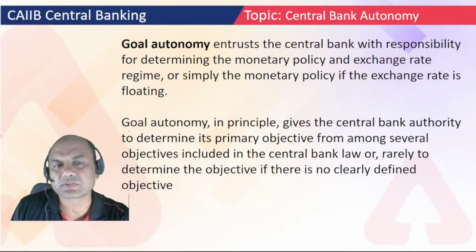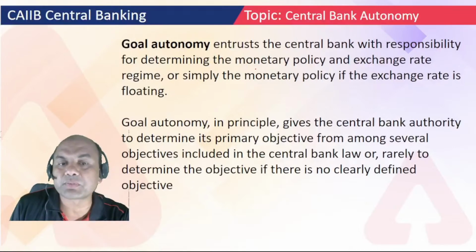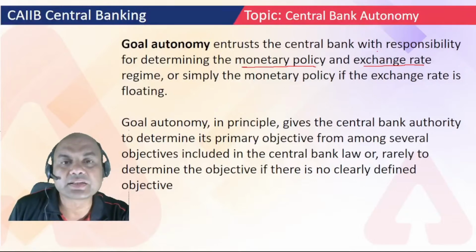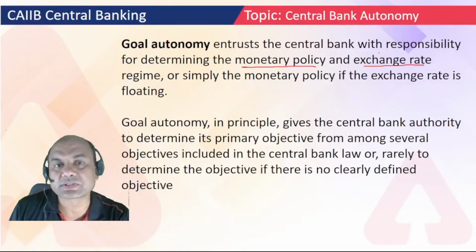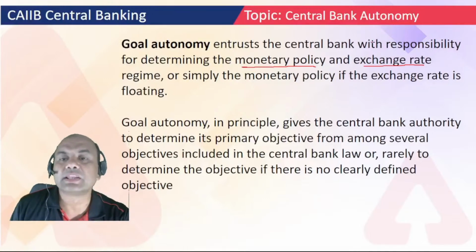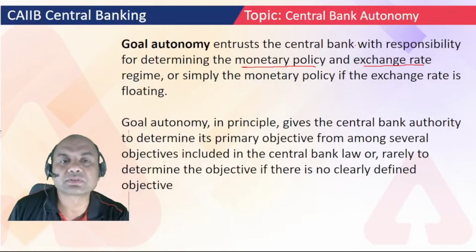So this is given in the preamble also of RBI. So what is goal autonomy? Goal autonomy entrusts the central bank with the responsibility for determining the monetary policy. So it has been given the responsibility of executing and formulating the monetary policy and exchange rate regimes. Here exchange rate regime means RBI has to keep the reserves of forex in this present COVID situation and after COVID situation. Because of that, in the Russia-Ukraine war, there was no hyperinflation in India. Why? Because the Reserve Bank had kept huge dollars with themselves. Because of that we were able to sustain properly.